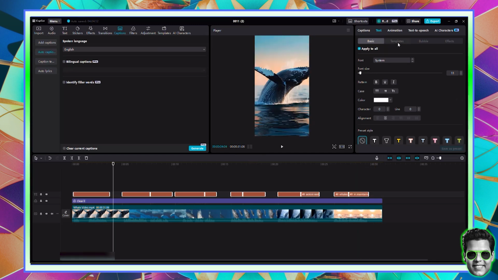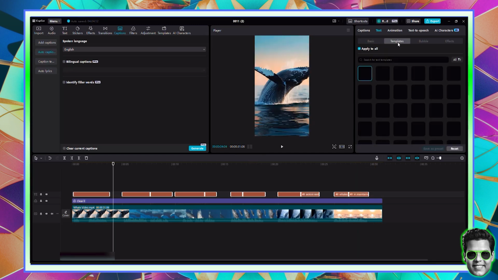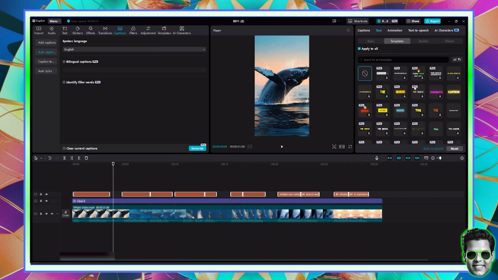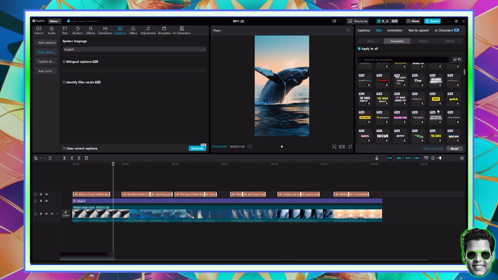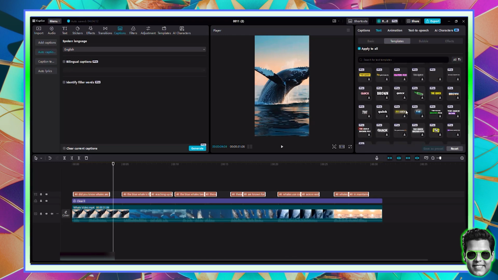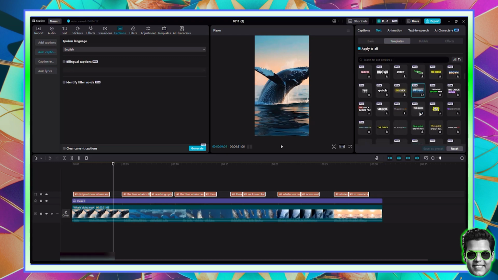What I need to do is go to templates right here on this side. In terms of the templates, I will grab a couple of templates. So here you can see that these are some beautiful templates. This is pretty good. So what I will do is scroll down to find some interesting templates to use. This one has the ocean vibe to it. So I'll click to add this one. I think this one is pretty good.